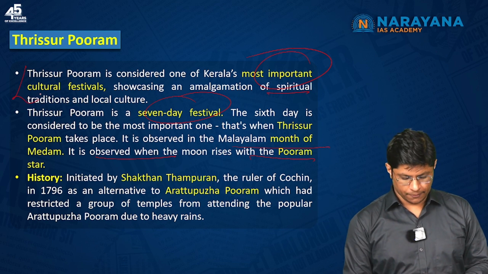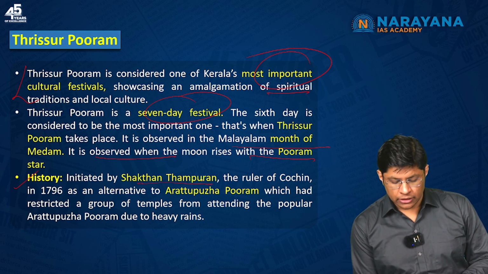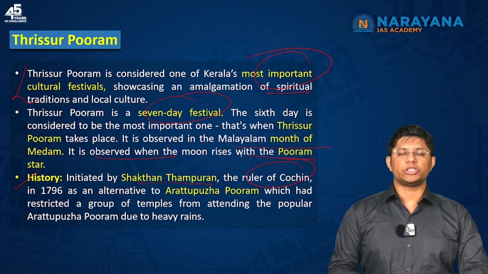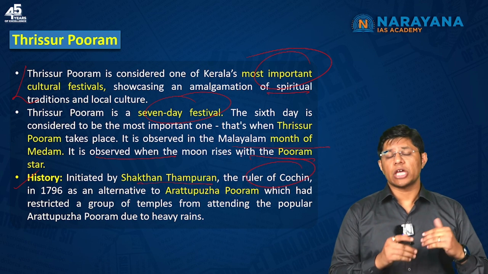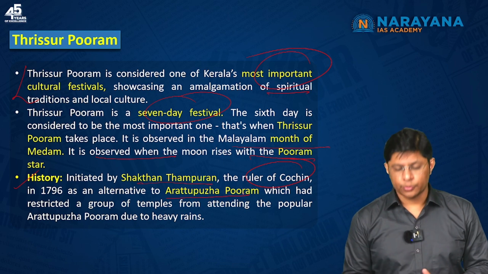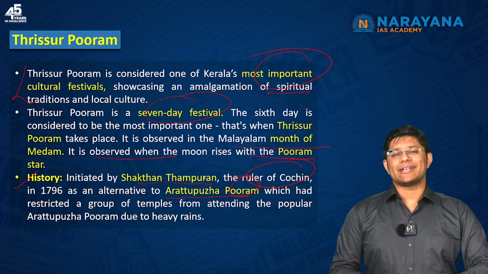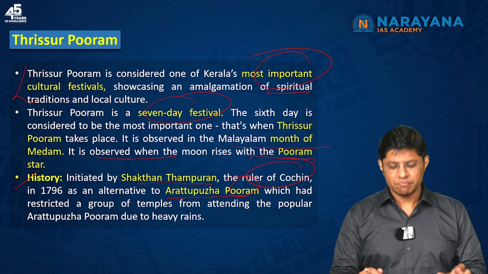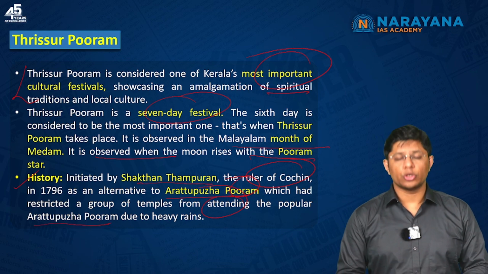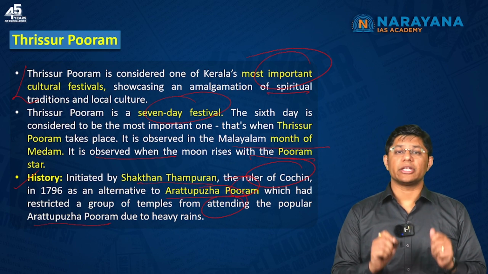Again, this point. Now, it was initiated by Shakthan Thampuran. He was the ruler of Cochin, and he came up with this Thrissur Pooram as an alternative to Aratupuzha Pooram. Now, heavy rains had restricted a group of temples from attending the popular Aratupuzha Pooram. That's the reason the ruler of Cochin came up with Thrissur Pooram.